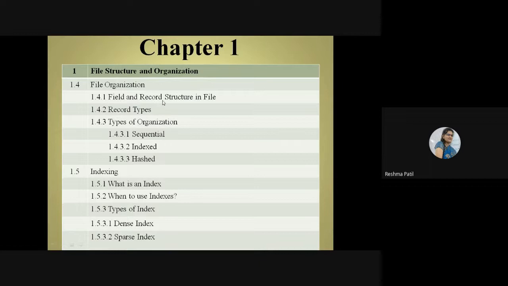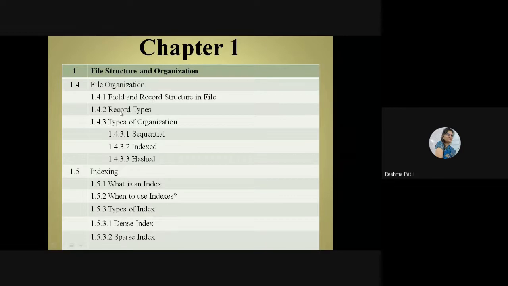What is field and what is record? I have shown you a table. A table is a collection of rows and columns. That column means field and row means record. So a collection of fields is called a record. We have seen yesterday one student table: ID, name, address, mobile number. These four fields are there in that table. When we combine all these four fields, that time it becomes a record. So this is important. Every time these terms come in front of you: what is field, what is record?